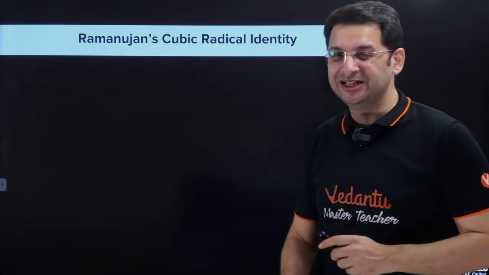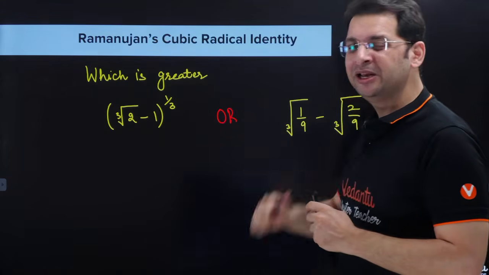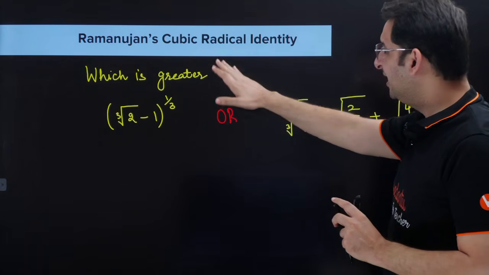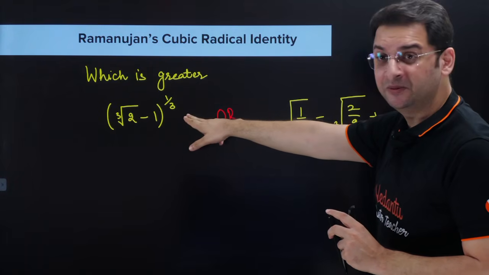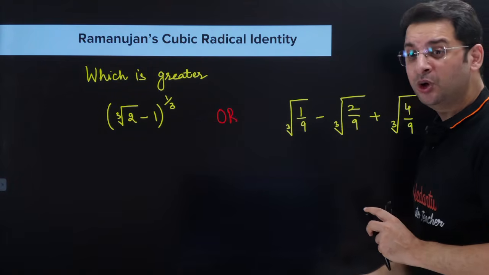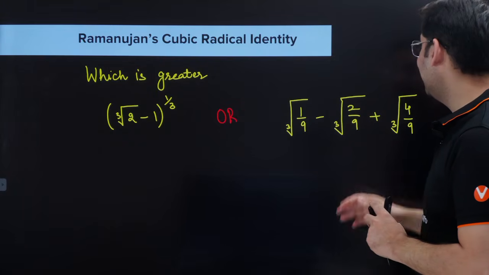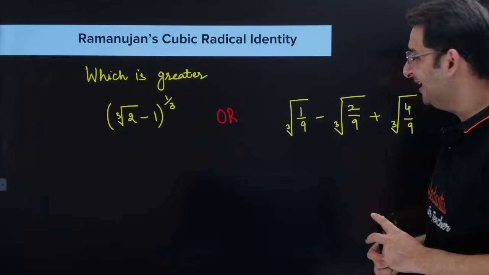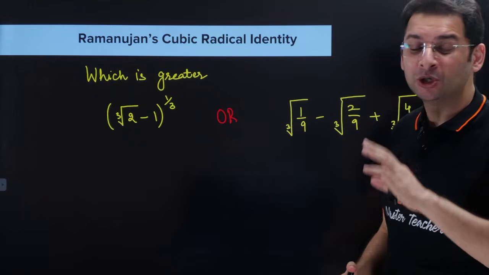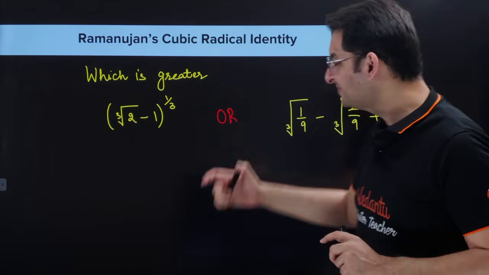All right, so Ramanujan's cubic radical identity. So ये क्या था? In fact, हम यहाँ पर एक क्वेश्चन पूछता हूँ. Which is greater, cube root of 2 minus 1 power 1 by 3 or cube root of 1 by 9 minus cube root of 2 by 9 plus cube root of 4 by 9? इन दोनों में से कौन सा बड़ा है? Of course, you have to do this without calculators.